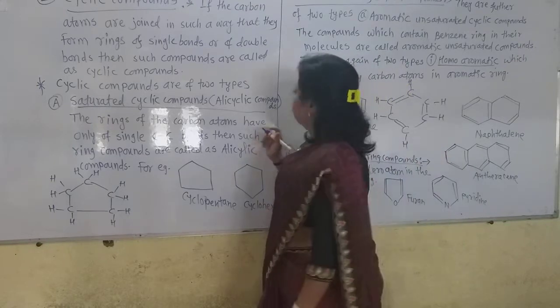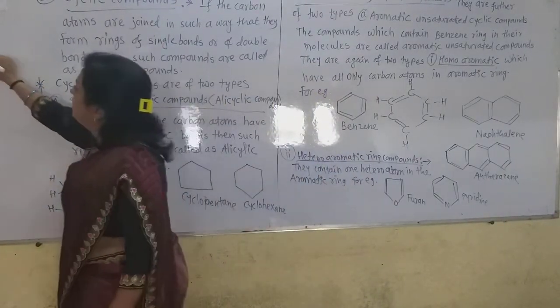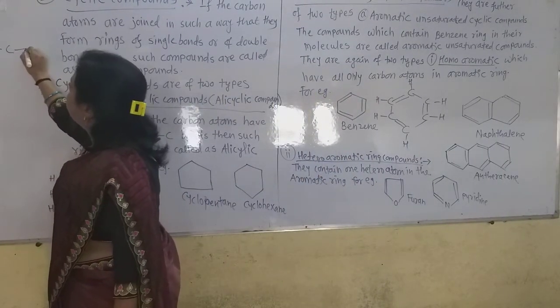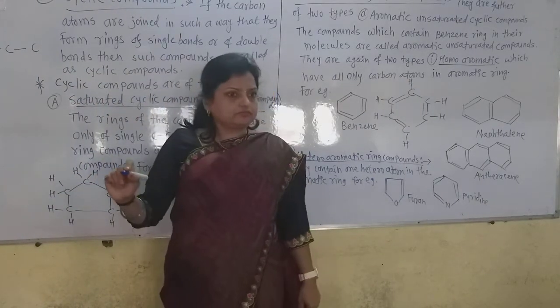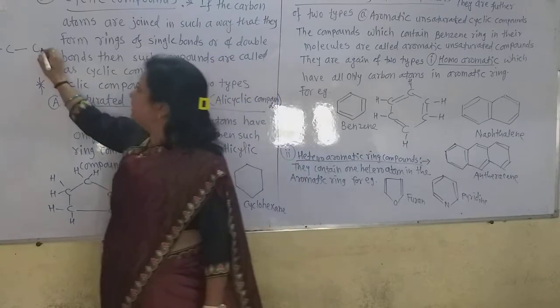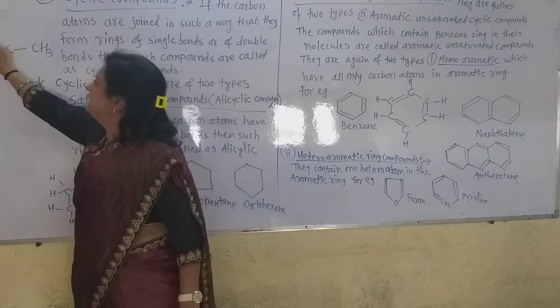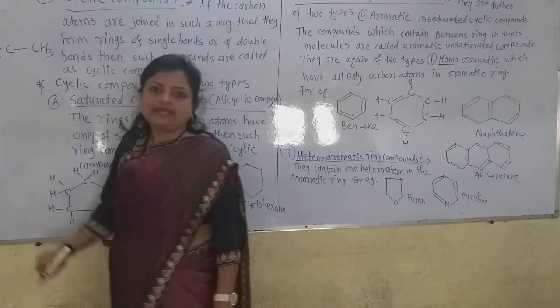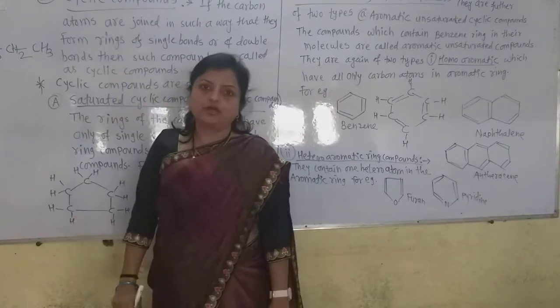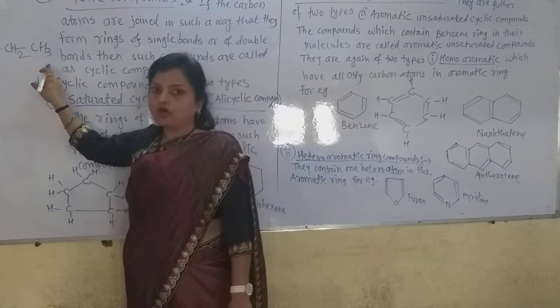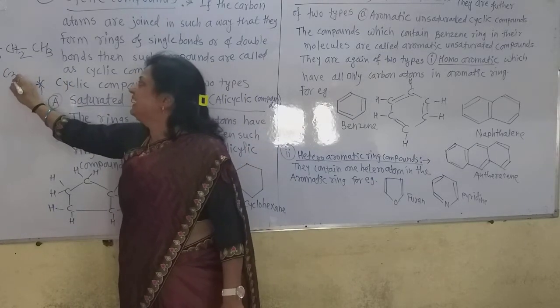Now see here, we know propane. There are 3 carbon atoms in propane. We know that the ending carbon contains 3 hydrogen atoms, and the middle carbon contains only 2 hydrogen atoms. We know the molecular formula of propane, C3H8.